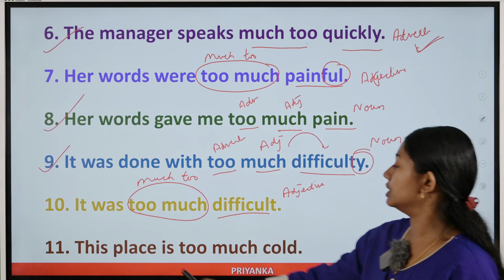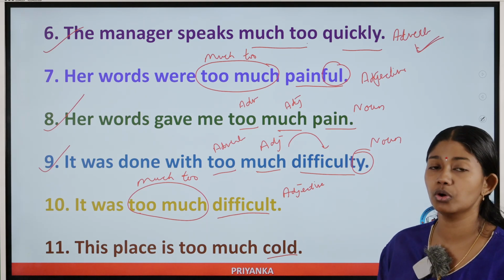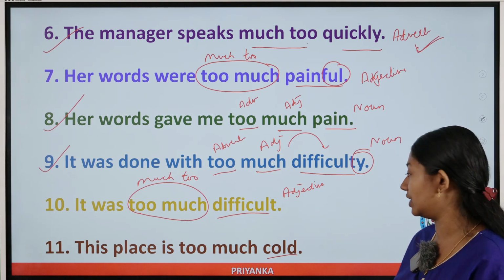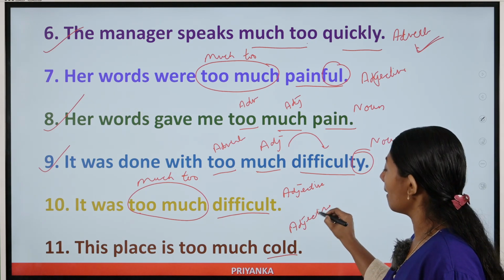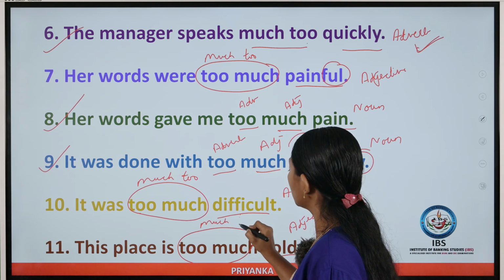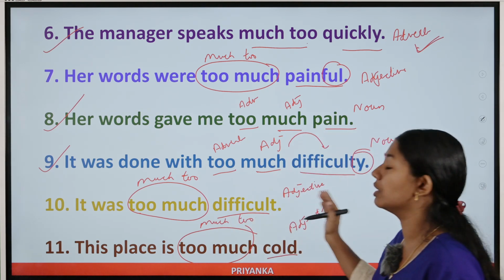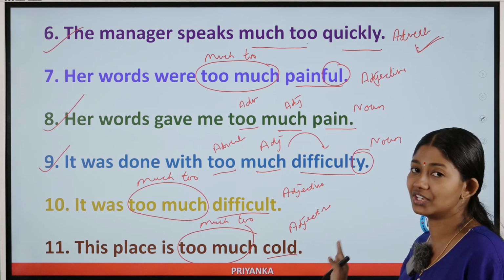Next one. This place is too much cold. Hot, cold, all these are adjectives. So if an adjective comes, you have to use much too, not too much. Much too, because too is an adverb which will modify an adjective, whereas an adjective will not modify an adjective.